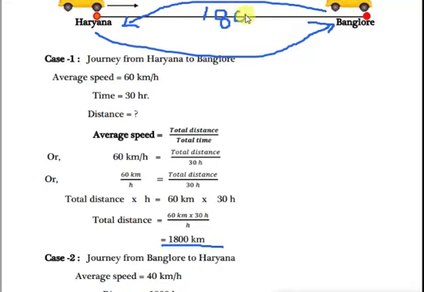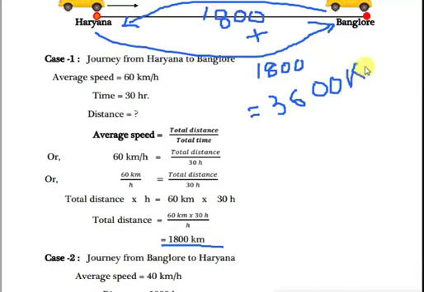Now I will rub all this sketch. It will be clear to see. Okay. Now see. So total distance equal to this value already in right side, and this value in this side. If you bring, this will be by divide. You have to divide. So this will be upper value. This hour and hour will cancel. Now will be 60 into 30. This will be 1800 km. So we got distance from Haryana to Bangalore.